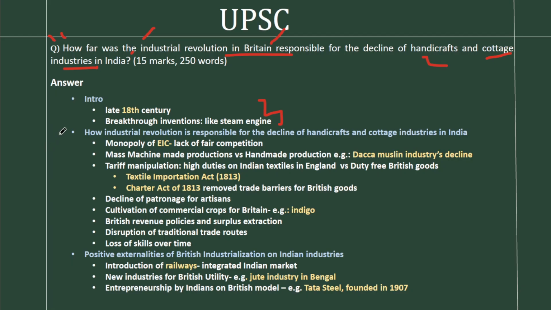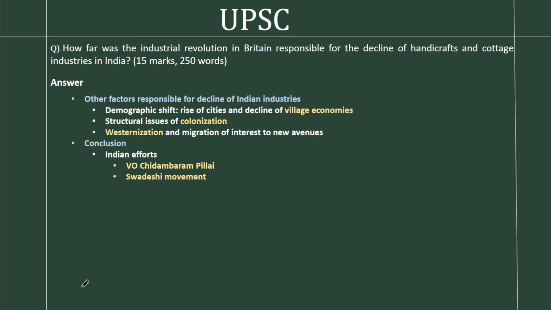We have designed this question in three parts. First part is we are substantiating the statement. How far is it responsible? We are giving arguments for that. In the second part, we are talking about the positive externalities of Industrial Revolution. For example, Industrial Revolution has supported the decline of handicrafts and cottage industries, but it has worked in favor of that as well. It has caused the decline, but it had some positive externalities as well. So we'll bring those factors in as the second part of our answer.